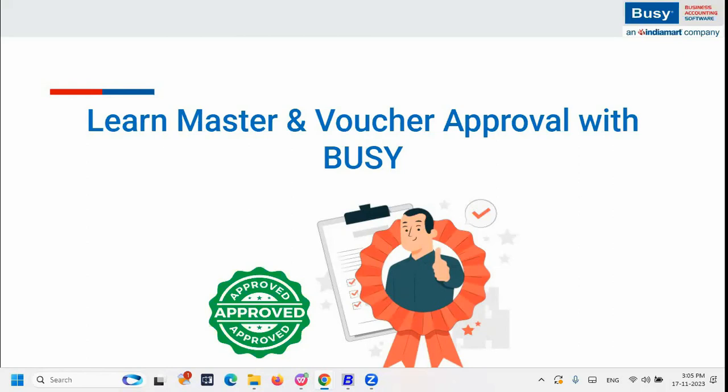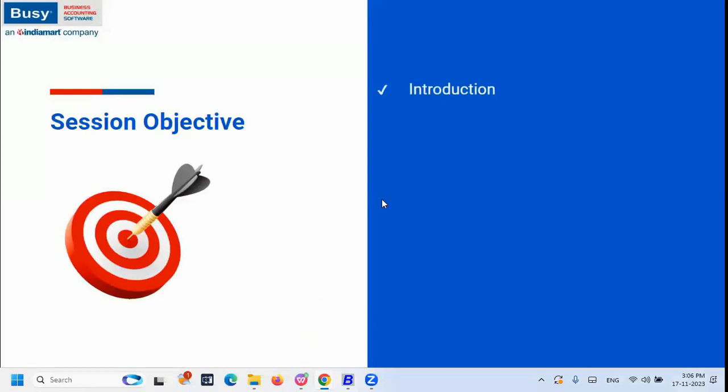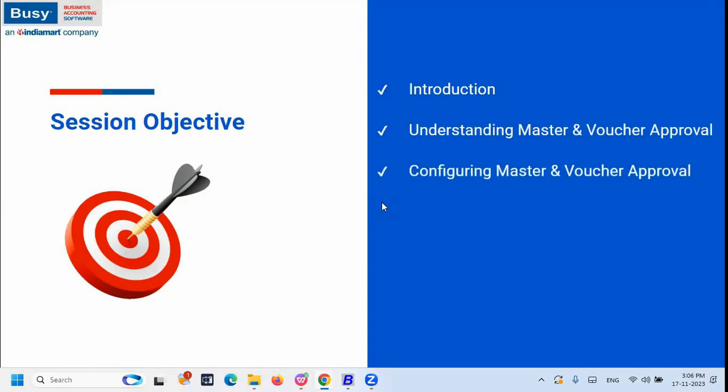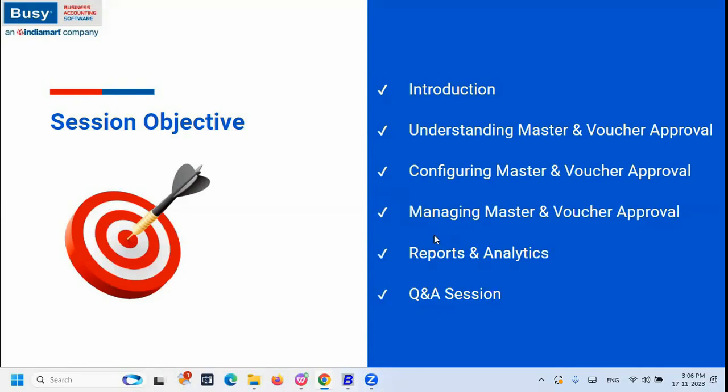You know that Busy is a comprehensive business accounting software that empowers you to streamline your business operations efficiently. Today, the session objectives are: introduction about master and voucher approval, understanding master and voucher approval, configuring master and voucher approval, managing master and voucher approval, reports and analysis, and finally a question and answer session. So please listen to the webinar session carefully. In between, if you have any queries, please note them down and you can ask at the end of this session. Thank you. Let us start by understanding what is meant by approval.